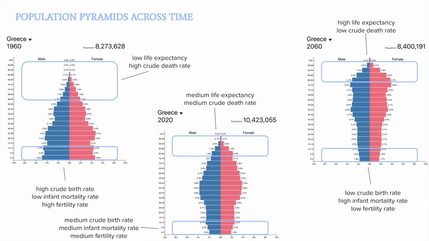As shown in the population pyramids across time, in 1960, Greece had a low life expectancy, a high crude death rate, high crude birth rate, low infant mortality rate, and a high fertility rate. In 2020, there was a medium life expectancy, medium crude death rate, medium crude birth rate, medium infant mortality rate, and medium fertility rate. In 2060, it is expected to have high life expectancy, low crude death rate, low crude birth rate, high infant mortality rate, and low fertility rate.